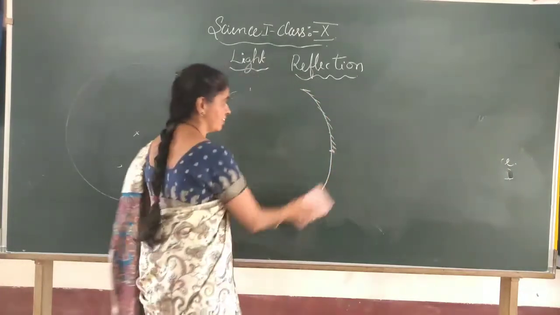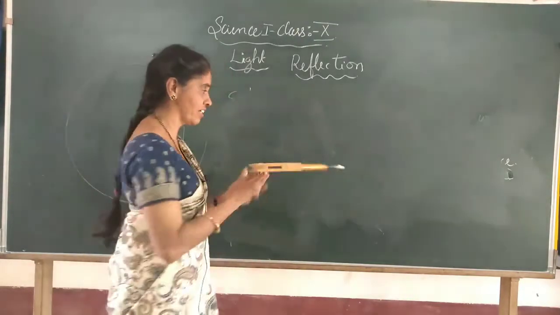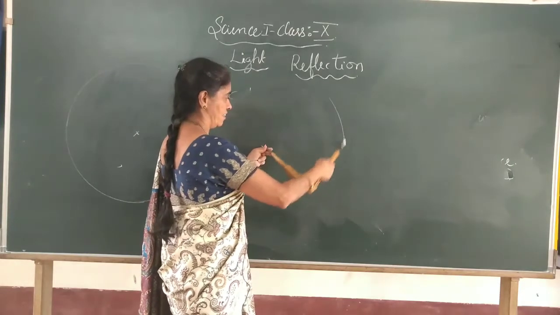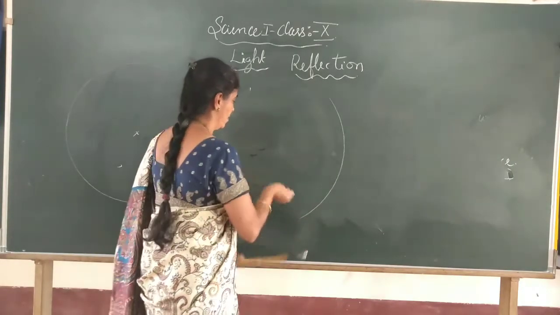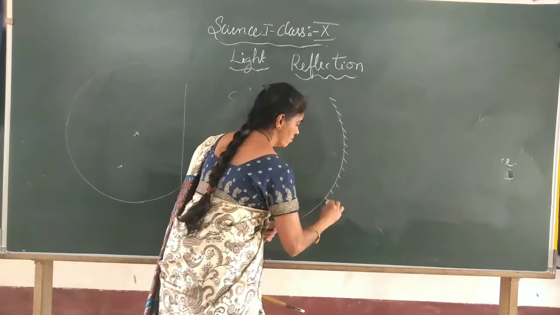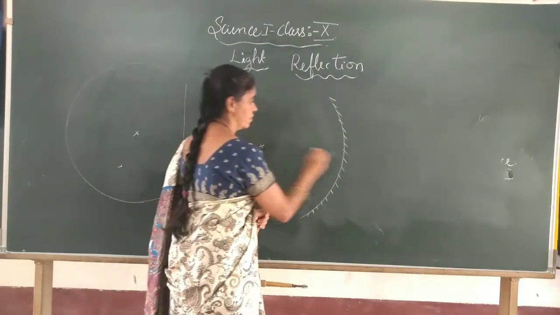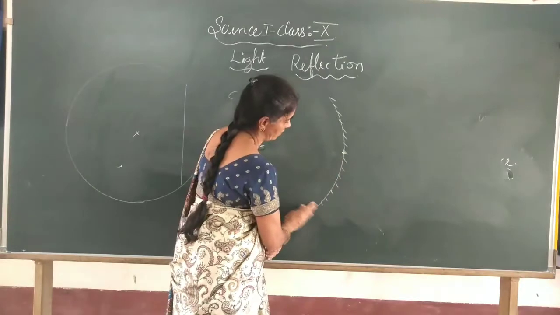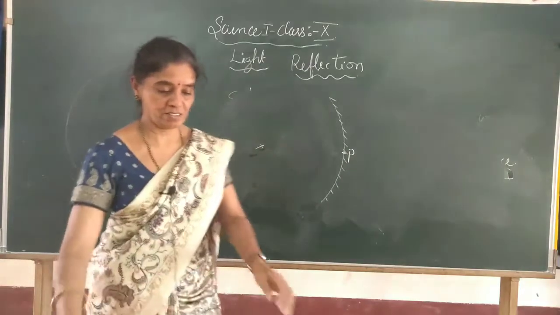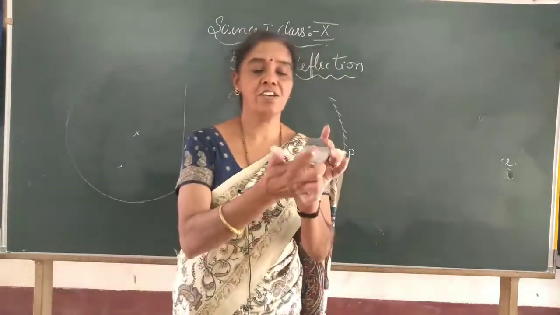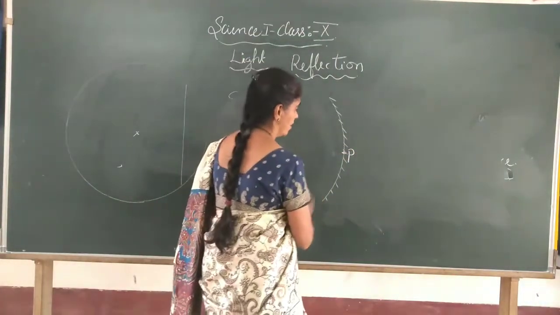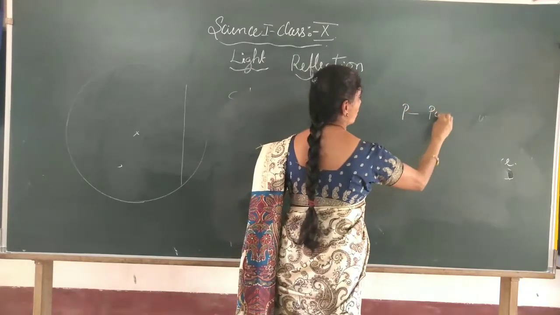Sorry children, we have to draw using a curve, because it is a part of the sphere, right? So, here this point, the center of the mirror, is called the pole of the mirror, P. It is called the pole of the mirror.